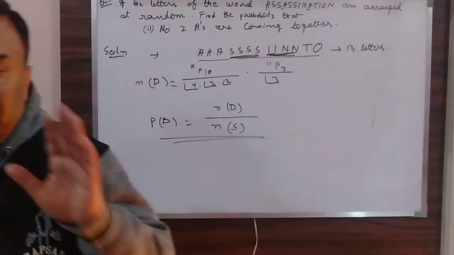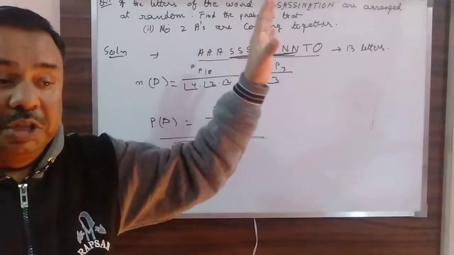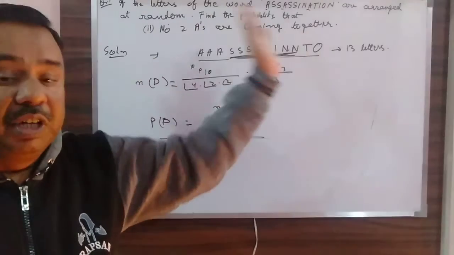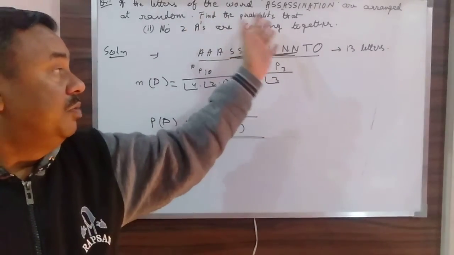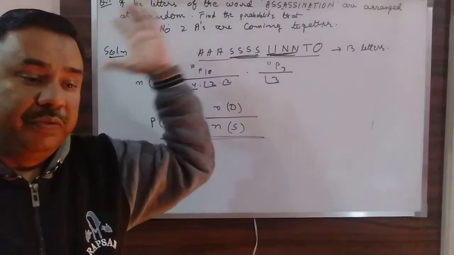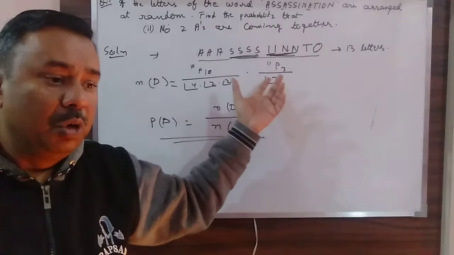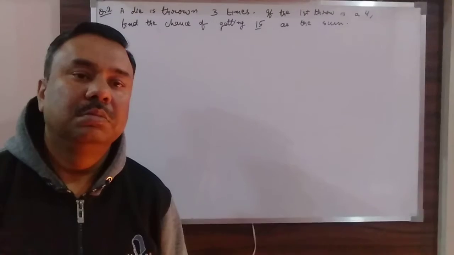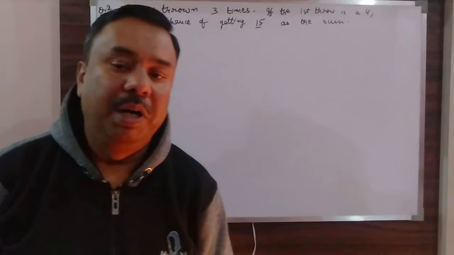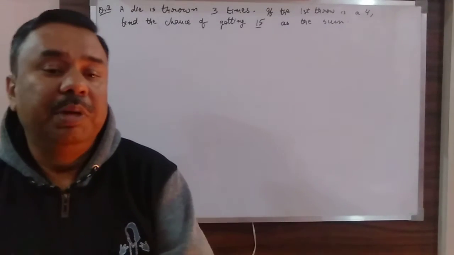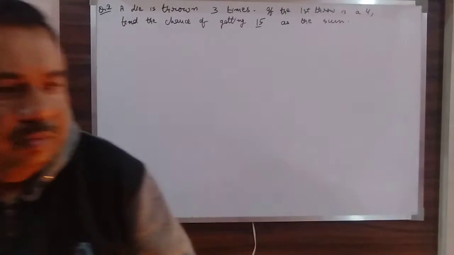So I have taken one question, and to this one question I have given you 4 different conditions, with 4 different answers, in four different ways, or with 4 different concepts to solve the questions. Now I am going on to the second question. I have taken it from the conditional part, where you have to find out the conditional probability. The condition is: a die is thrown 3 times.